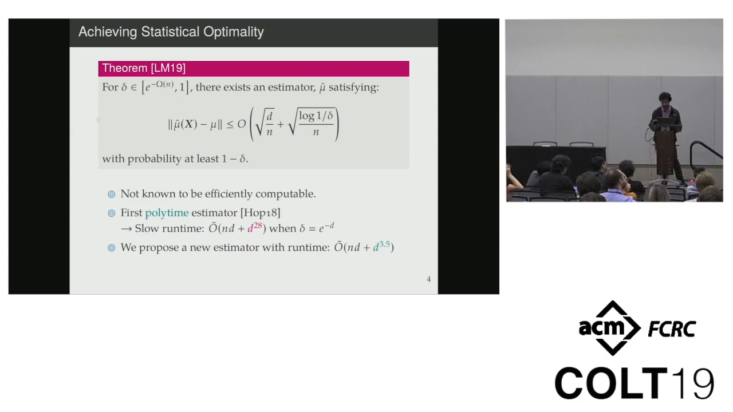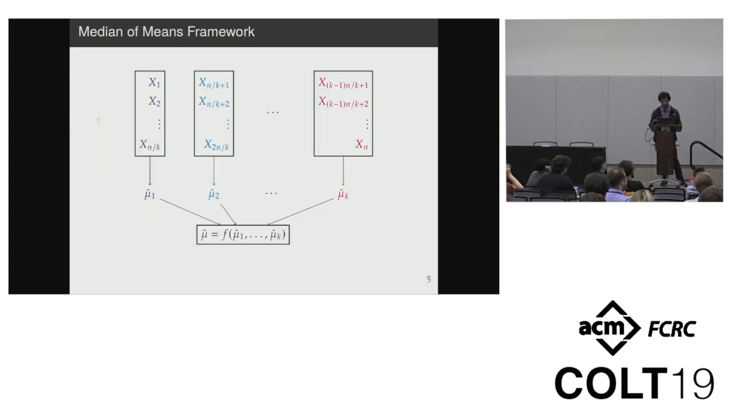Okay? So let me just go over how one actually begins to construct these kinds of high probability estimators. All of these estimators are part of a general framework called the median of means framework. Conceptually, the idea is really, really simple. You start by dividing your data into k batches. So here you have x1 till x n over k in the first batch and so on. And then for each batch, you compute a local estimator of the mean. So you have mu hat 1 to mu hat k. In this case, the local estimator is simply the empirical mean.